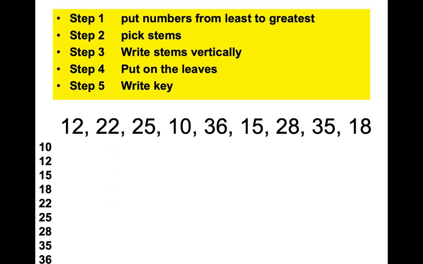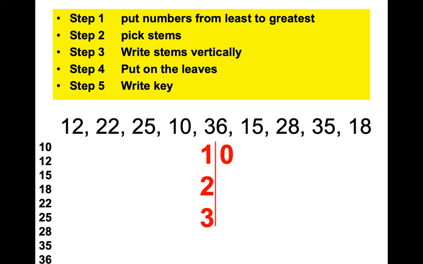Cool. Back to ours. So we said the stems were 1, 2, 3. Very good. We put a vertical line. The vertical line is actually the stem, right? The vertical line is your stem, and now we attach the leaves. The leaves are all the numbers of our data set, which are written vertically right here. Okay. My stem is 1. What's my first leaf? 0. 1 is your stem, 0 is your leaf. So I put a 0 right here.